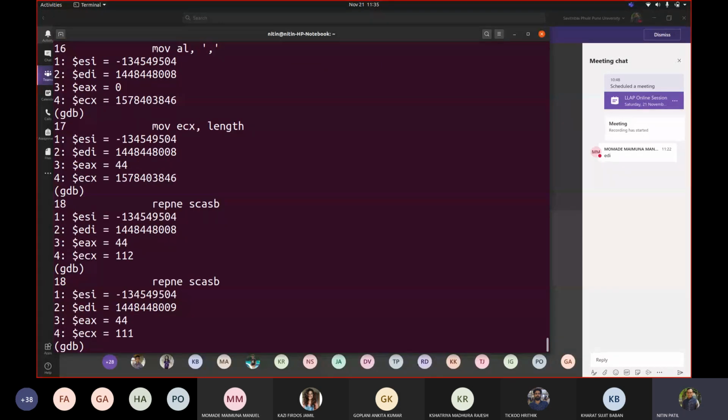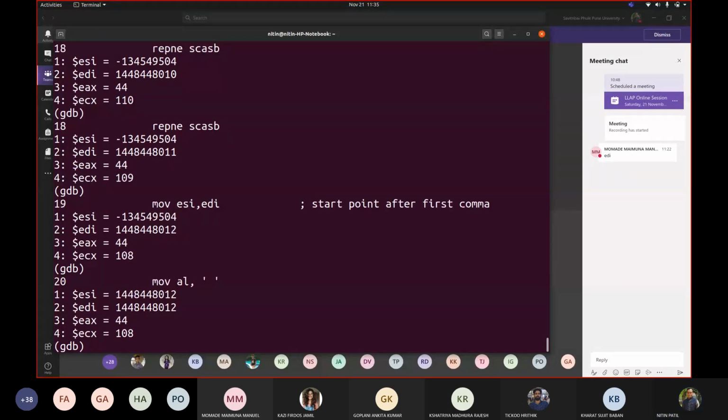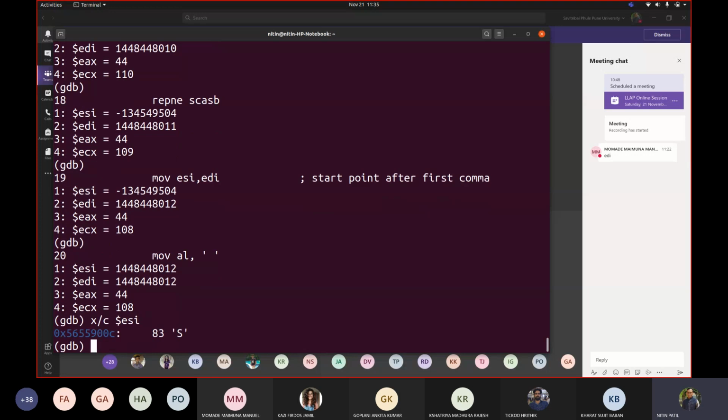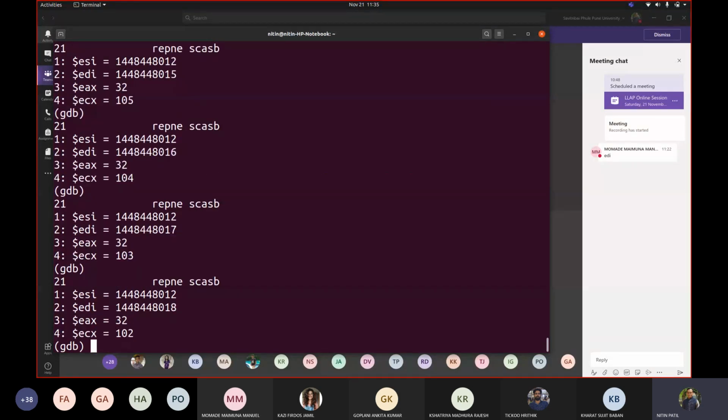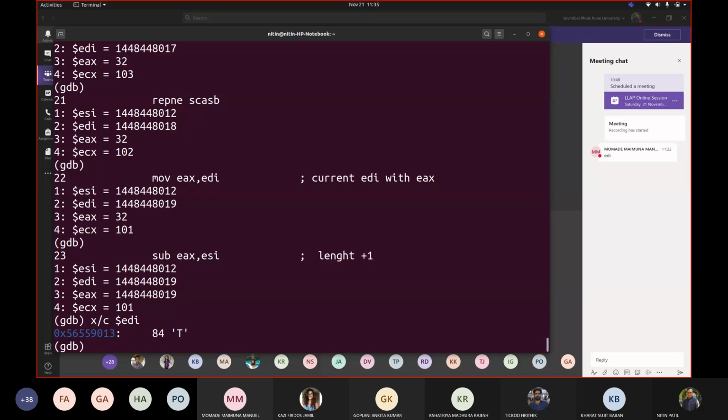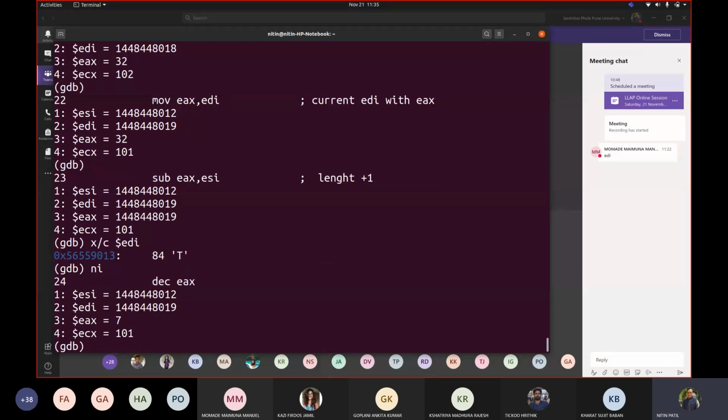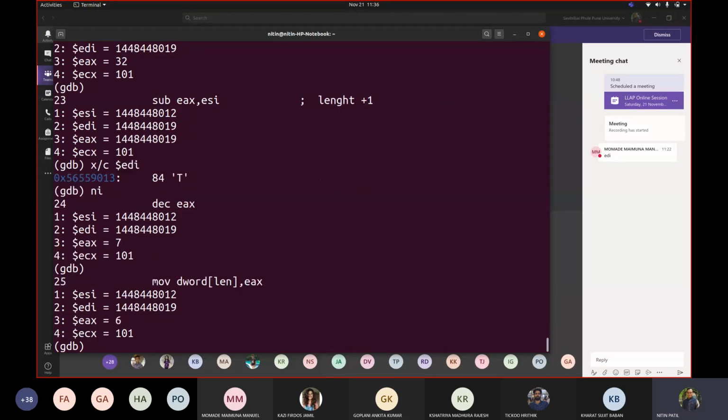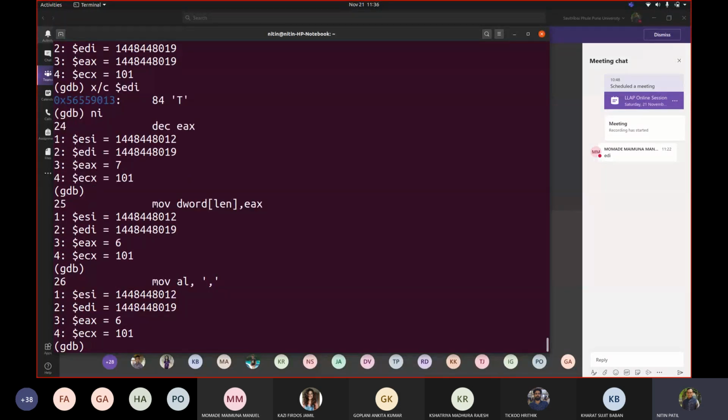Now first scan is done. So it is reaching to first comma. So we have now stored the start point after first comma. If I see $ESI, it is containing S. Fine. Now let me write NI. It should talk about now space. So again repeated Tendulkar. So done. If I display EDI, then it is containing T. Fine. So NI. So we are decrementing it because we want length to be 6. You may see here, we are storing that length to a variable. We stored it. Again we continue.